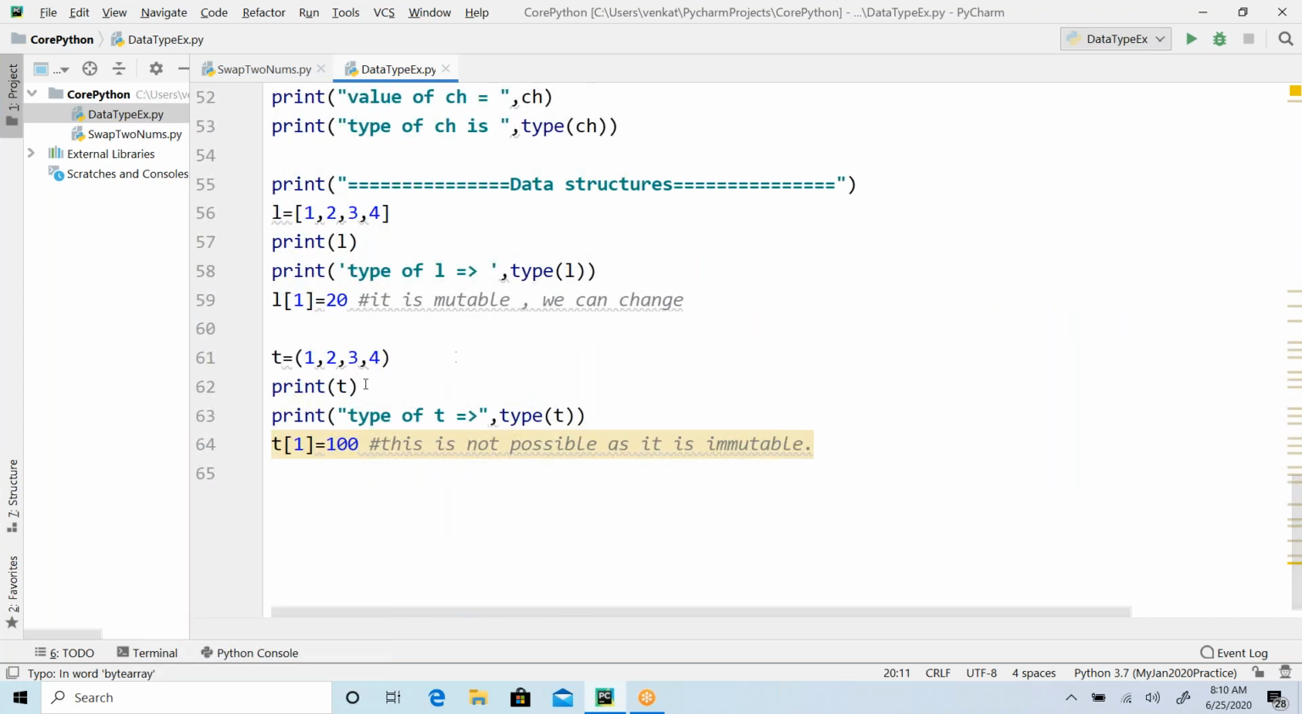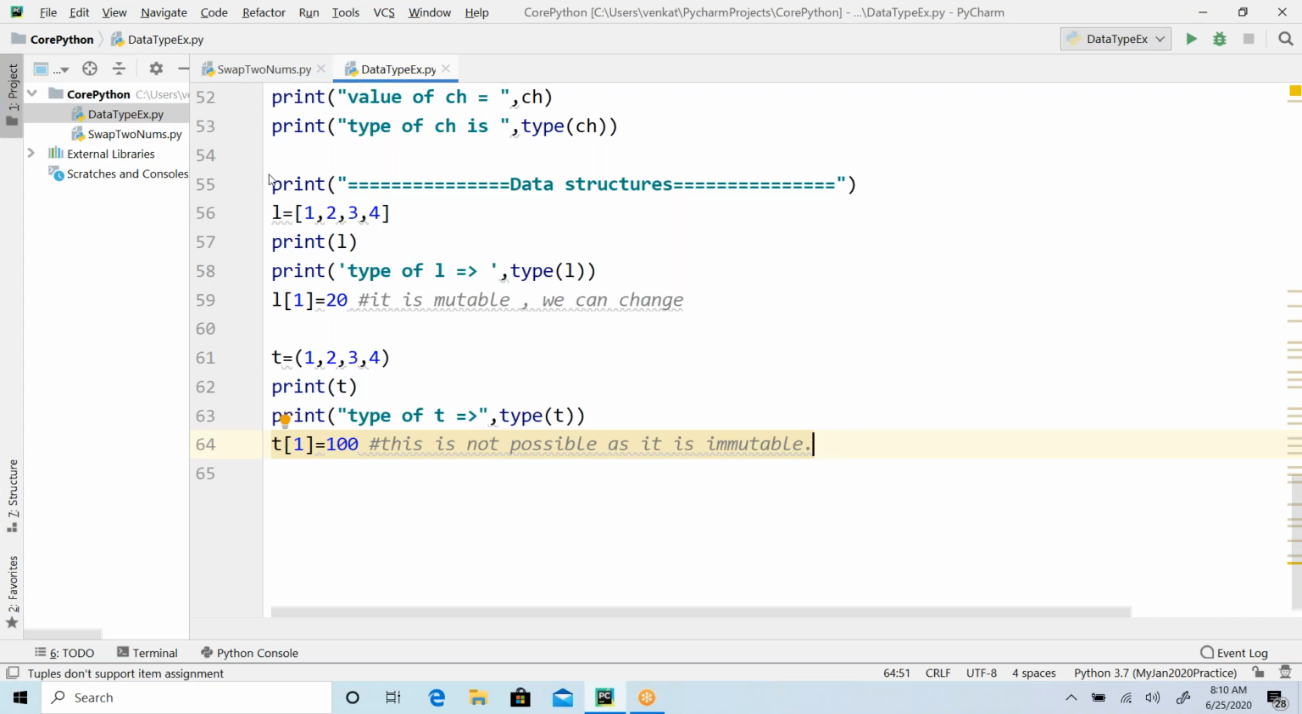Okay, so I think we have started with the data structures. Yesterday we have seen list and tuple, right? What is the basic understanding we have? A list is a mutable object, where we can change it after you define it. In case of tuple, it is immutable, and you cannot modify it once you define the tuple. If you try to do that, you are going to get an error, right?